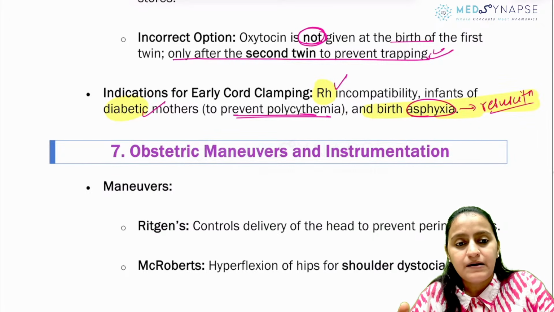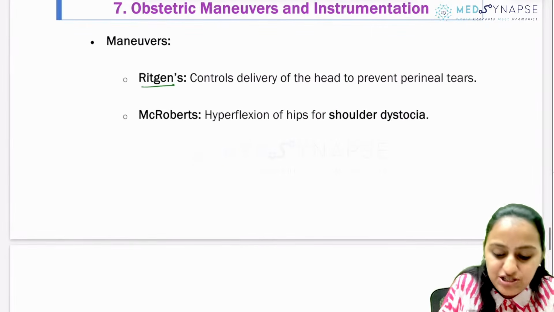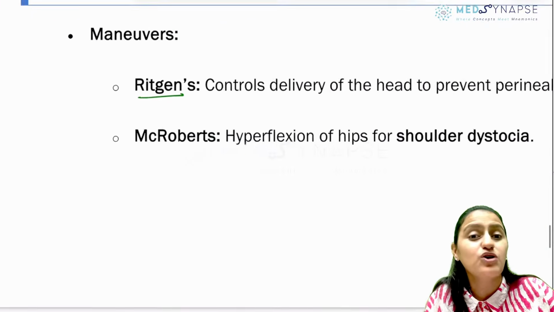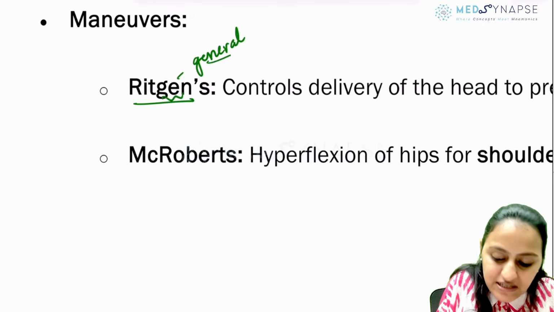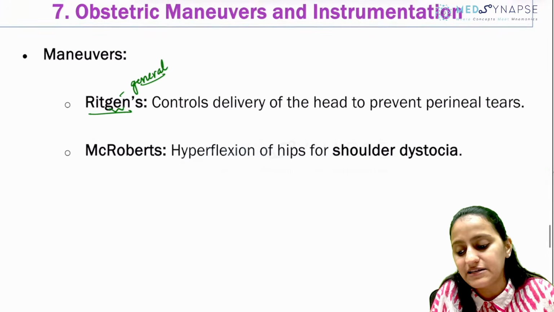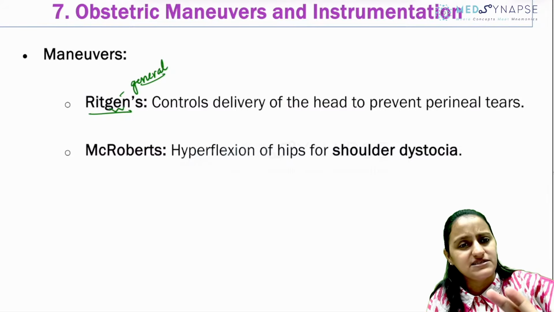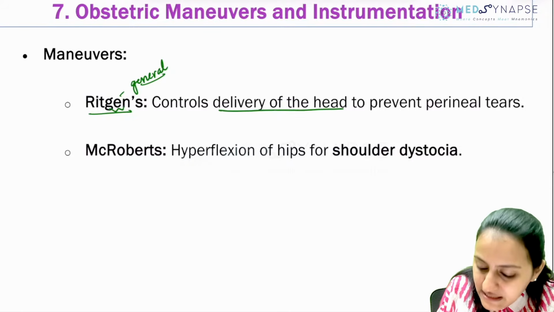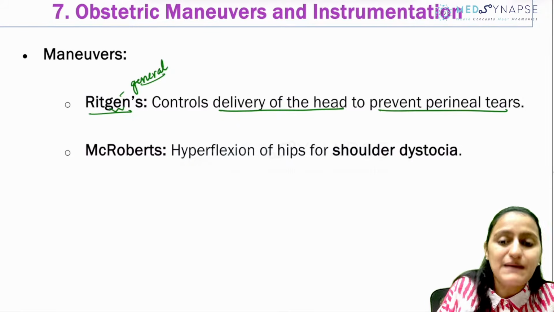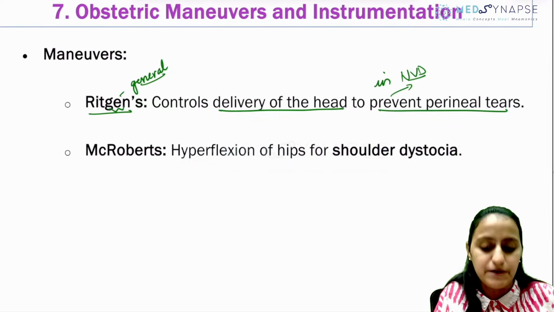Okay, going to the next one, the obstetric maneuvers and instrumentation. These maneuvers have been asked, so I've included them here. What is Ritgen's maneuver? We have discussed the tricks for this in the short course also. Ritgen is the general maneuver that is used in a normal vaginal delivery, right? Basically to prevent the fetus from coming out very fast, because if it is too fast, there can be a perineal tear in the mother. So it is the controlled delivery of the head, basically to prevent perineal tear in normal vaginal delivery. So that is Ritgen's maneuver.